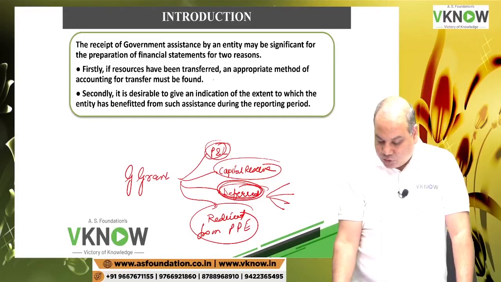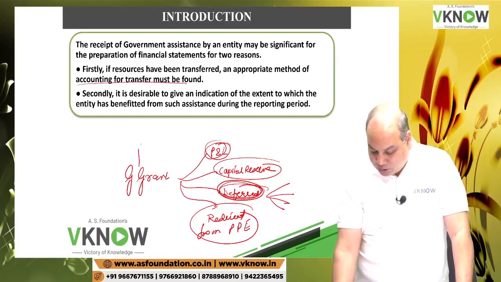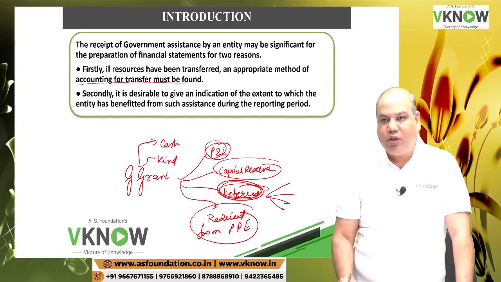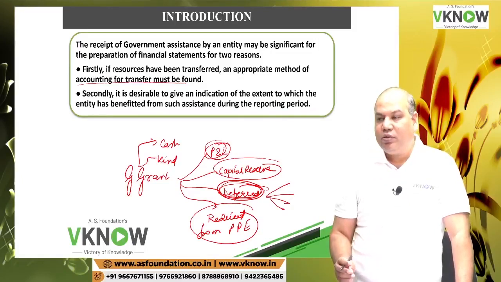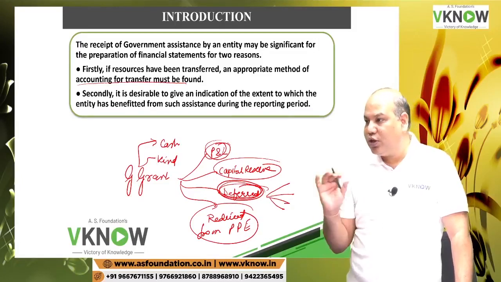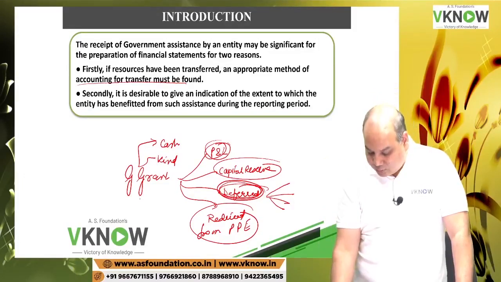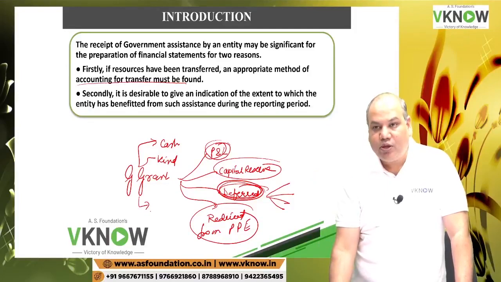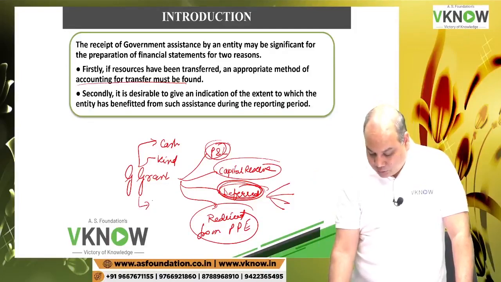Firstly, if resources have been transferred, an appropriate method of accounting for the transfer of funds must be found. So government grant can come in the form of cash or in the form of kind. Whether it is cash or in kind, it is a form of resource that you have received. Sometimes government grant can be in the form of waiver of loan.